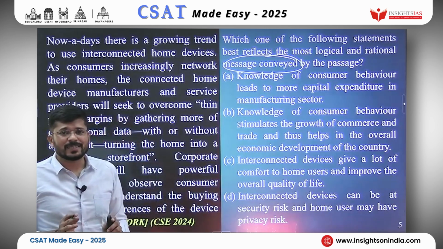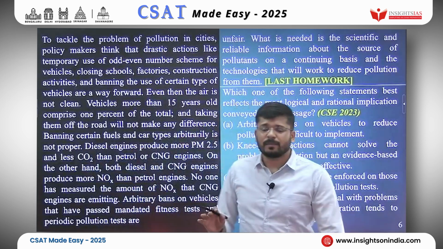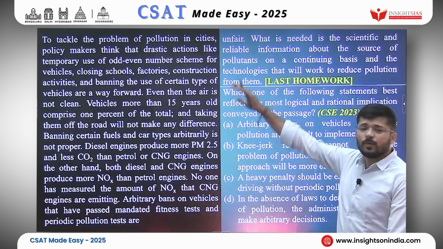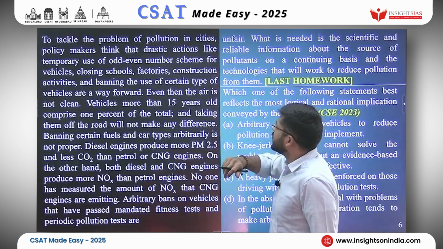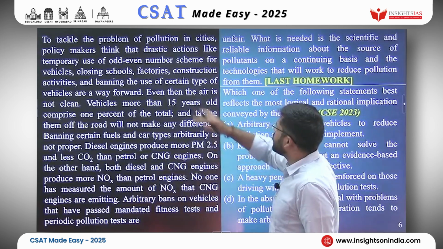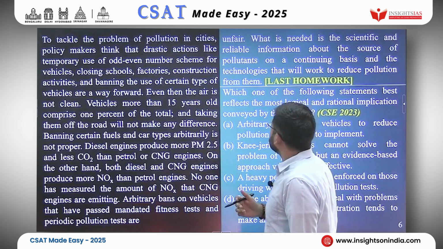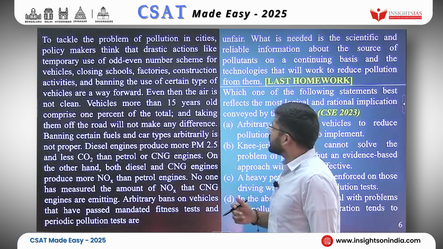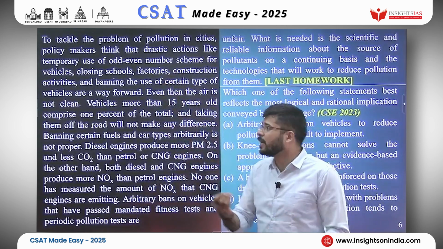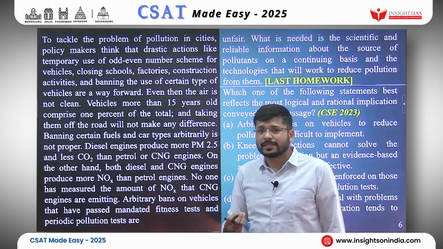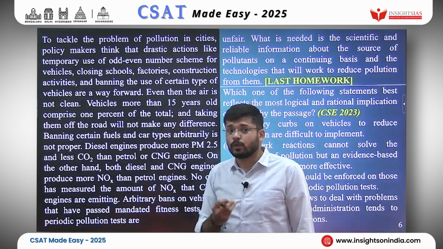Okay. And now it is time to answer the homework question for the previous class. The previous class, it was also on reading comprehension, right? What was the passage? This was written: to tackle the problem of pollution in cities, policymakers think that drastic actions like temporary use of odd even number scheme for vehicles, closing schools, factories, construction activities, and banning the use of certain type of vehicles are a way forward. So this sentence is talking disapprovingly about some of the measures that authorities are taking to tackle the problem of pollution in cities. It is talking disapprovingly, not approvingly.